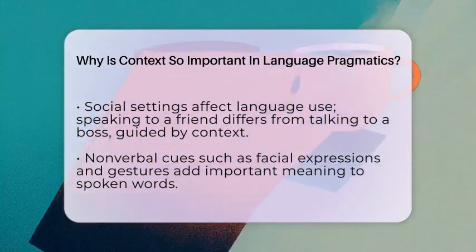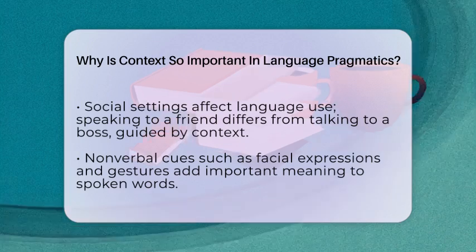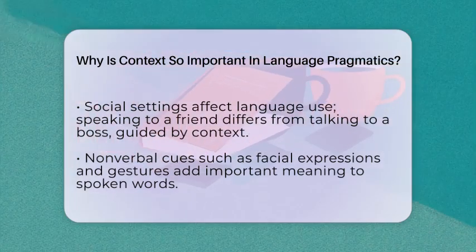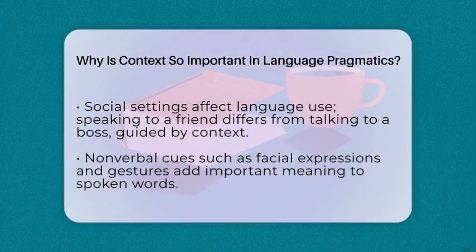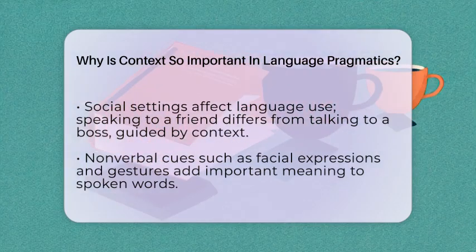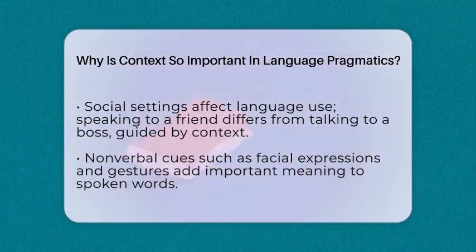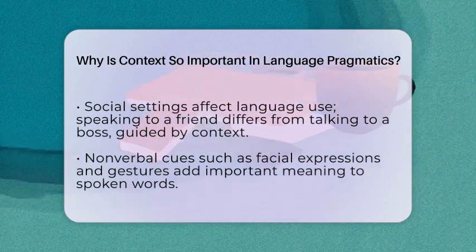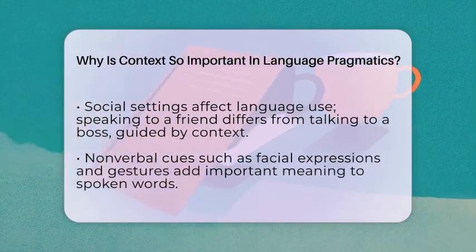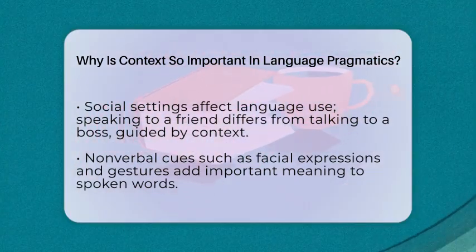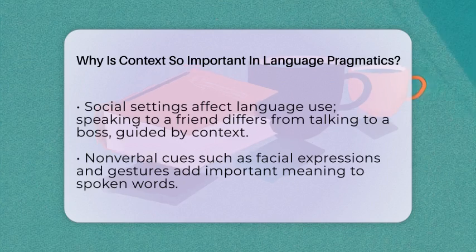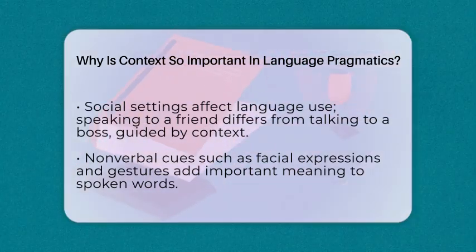Language use varies depending on social norms. Talking to a friend is different from speaking to a boss. The context guides us on what's appropriate, polite, or casual. Nonverbal cues like facial expressions and gestures add even more meaning. A frown can turn a compliment into an insult, and a nod can confirm understanding.